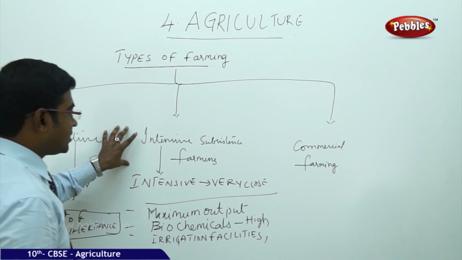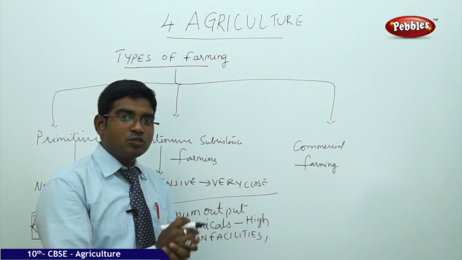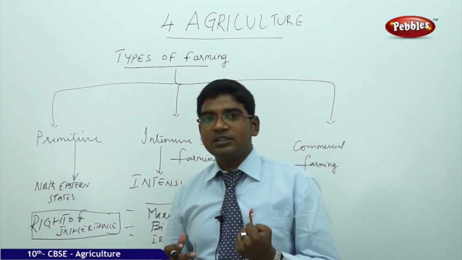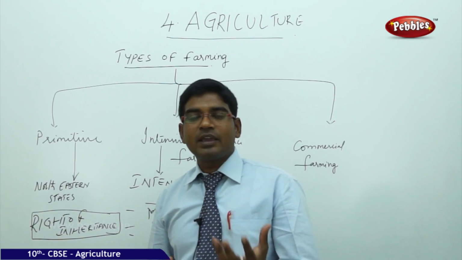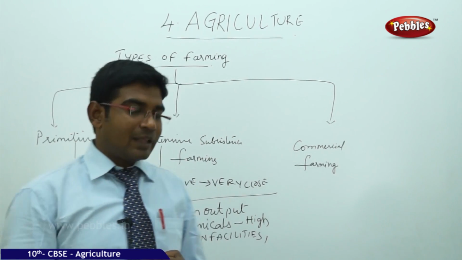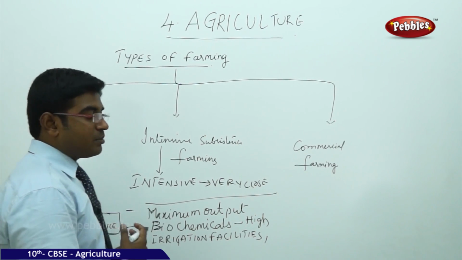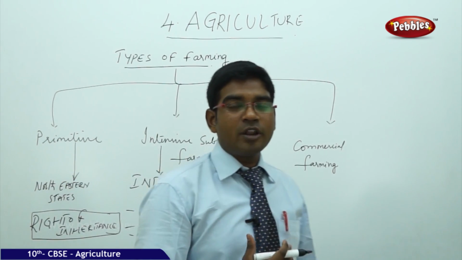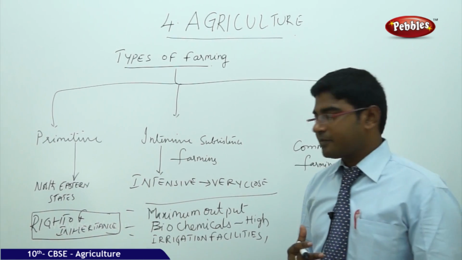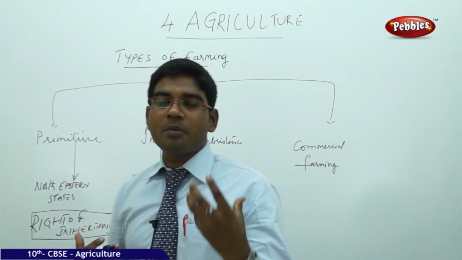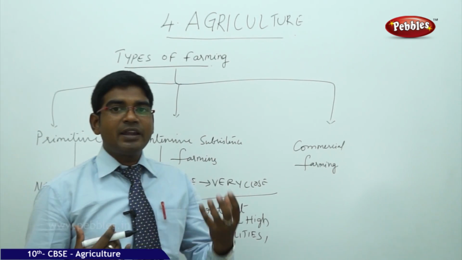In intensive subsistence farming, they make a very close study of the crop and the land on how to maximize the output of the crop they have put into the land. So they use high amounts of biochemicals, they improve irrigation facilities, and they try their maximum to get the maximum output from the limited land.